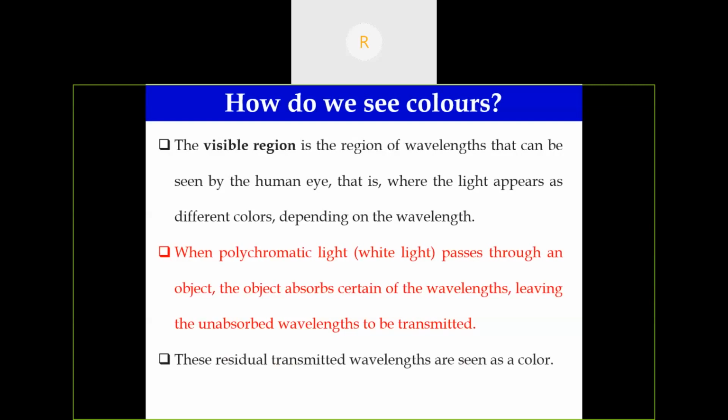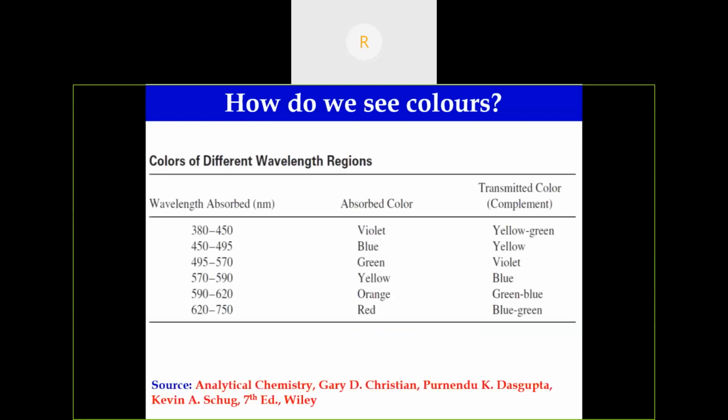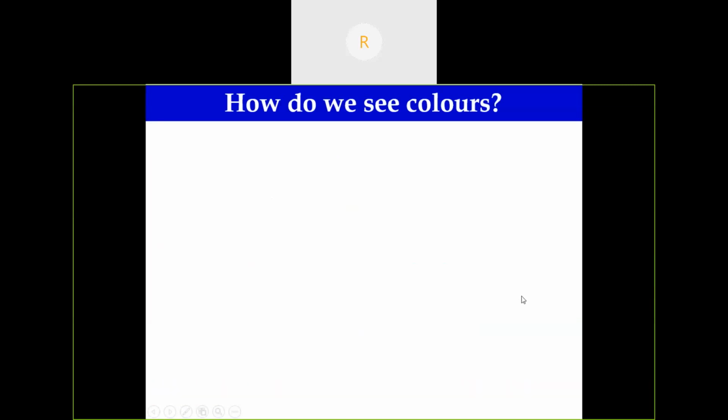These residual transmitted wavelengths are seen as a color complementary to the absorbed color. See, this is the absorbed color and this is the transmitted complementary color. If an object absorbs blue, it appears yellow. If the object absorbs orange, it appears greenish blue. So this is a complementary color.